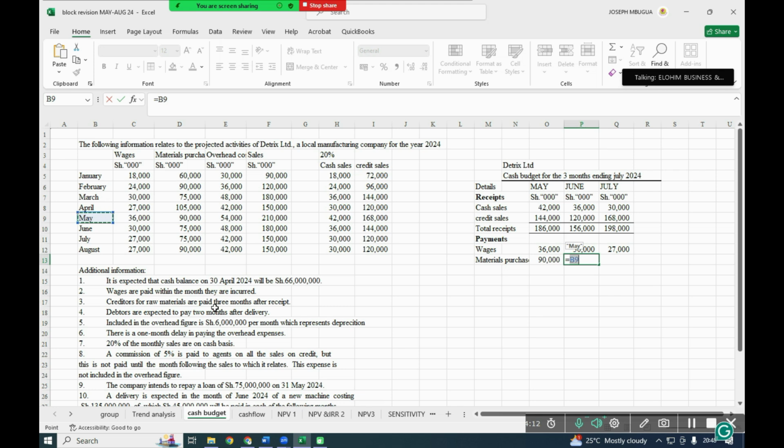Let us imagine we bought the goods on credit on 1st February. If you add 3 months, it will go to 1st of May. And if we bought those goods at the end of the month, which is 28th February, plus 3 months, it will end up at 31st May.